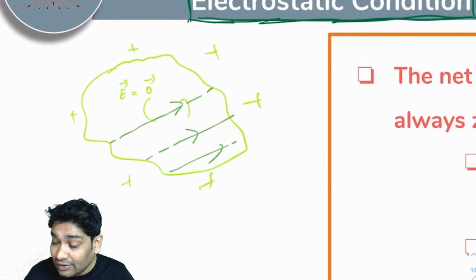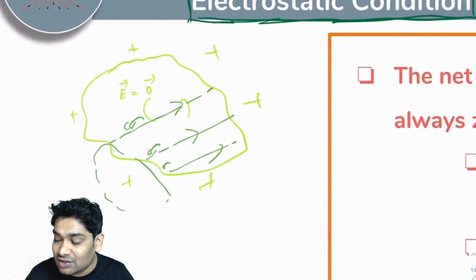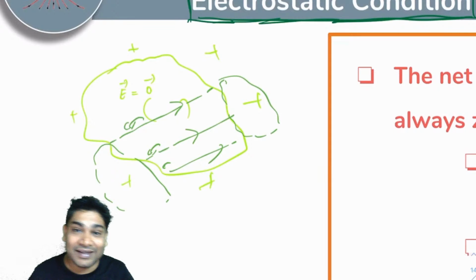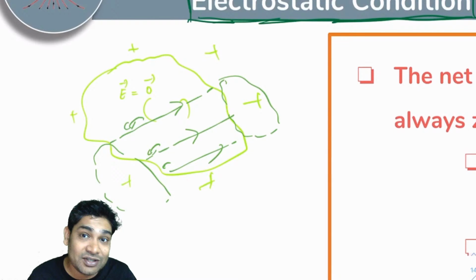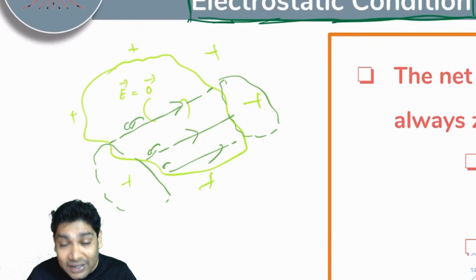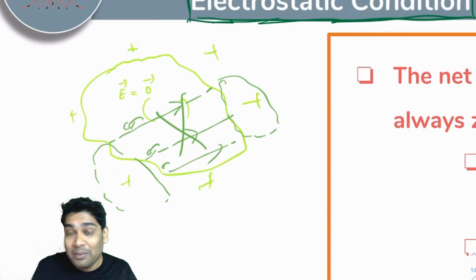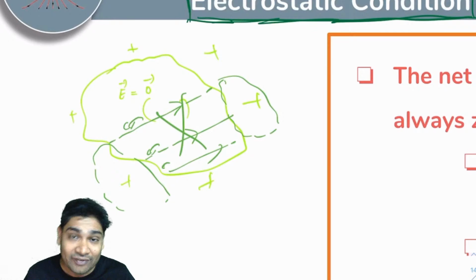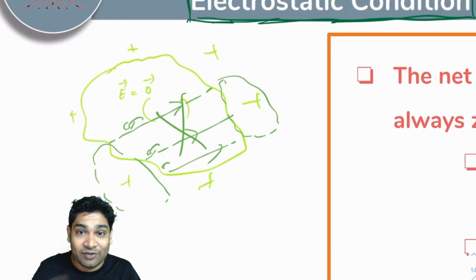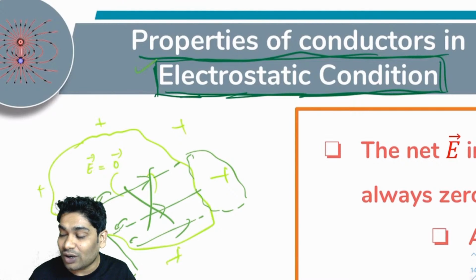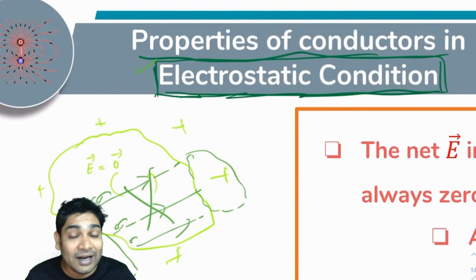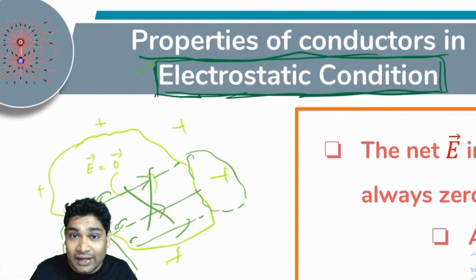So what would have happened? Free electrons would have started jumping. So I would have seen the positive charges disappearing from here and more positive charges appearing here. But since I don't see the charge distributions changing, since I don't see any charge movements happening, this cannot be the case. Any kind of electric field would have made those free electrons jump and resulted in charges moving from one place to another, while we said we are only talking about the electrostatic condition. So an electrostatic condition would be possible only if the net electric field inside a conductor is zero.